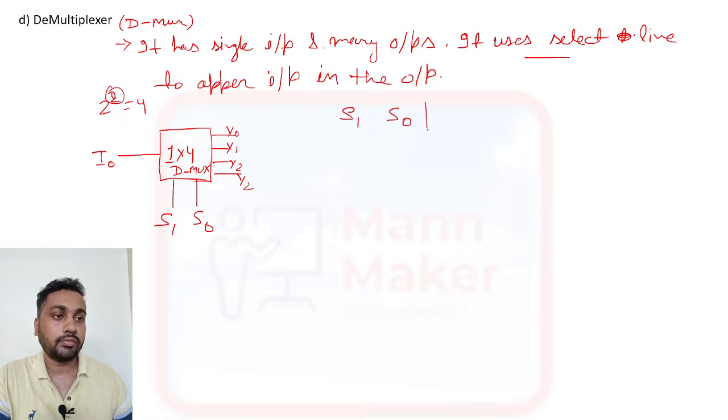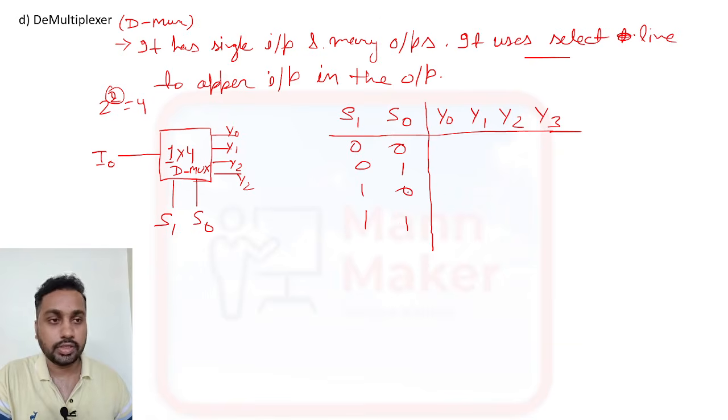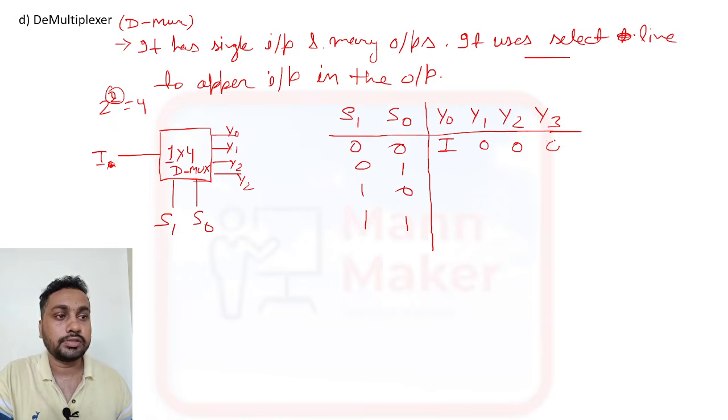Now the truth table: S1 and S0 on the input side, and the 4 outputs Y0, Y1, Y2 and Y3. The conditions are 0 0, 0 1, 1 0 and 1 1. When it is 0 0, I appears in Y0 and the rest are 0.